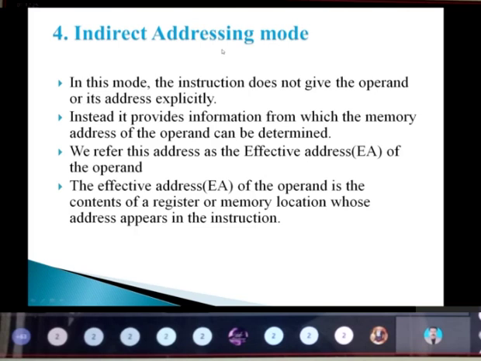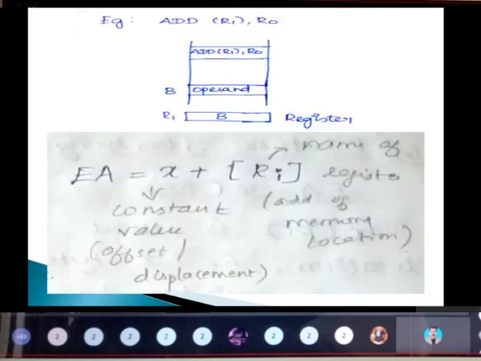So the fourth one is the indirect addressing mode. In this mode, the instruction does not give the operand or its address explicitly. Here I need to calculate the effective address of an operand, which is a must. The effective address of an operand is the content of the register or the memory location whose address appears in the particular instruction. I need to calculate it, and only then can I store the particular content. So see here, if I give ADD (R1) comma R0, what happens is that R1 will be holding some memory location.